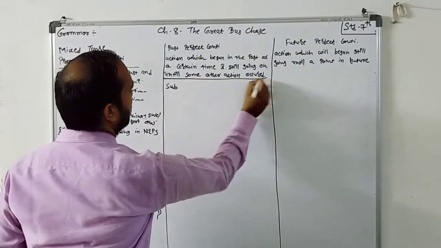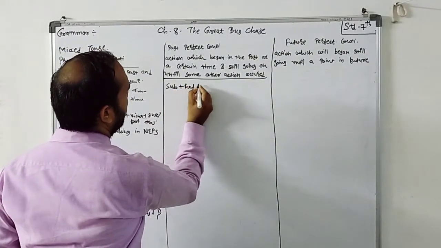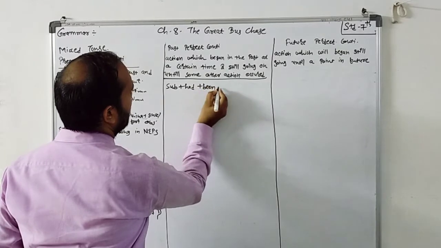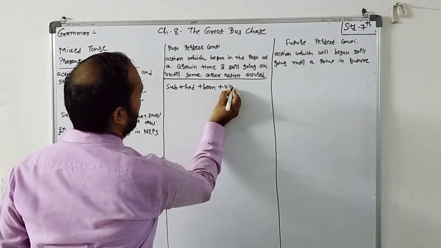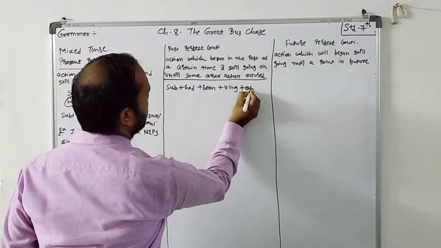For example, subject plus had plus been plus verb with ing plus object.